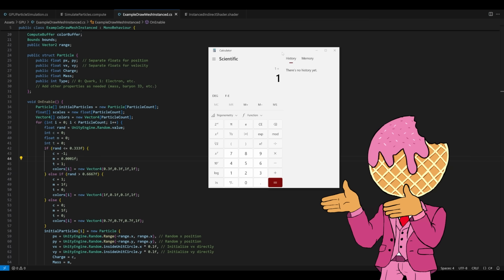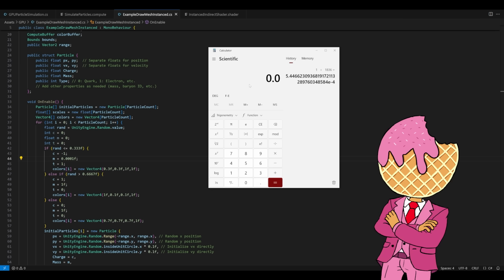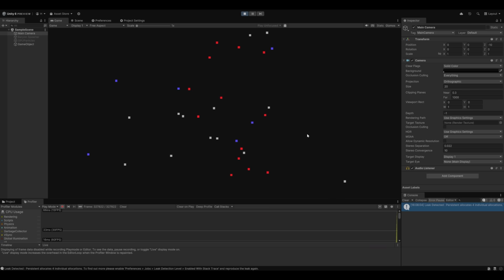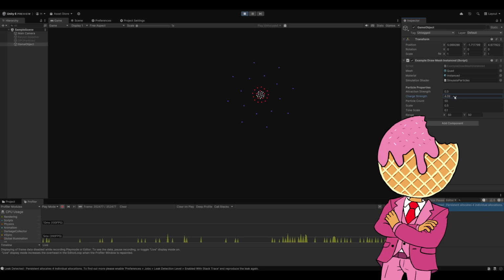Okay, so legally electrons weigh this much, which is equal to 0.00005? No, wait. Close enough. Honestly, wasn't expecting that to work. This totally looks like an atom. Yeah, look at that. Whoa. Okay, let's increase the charge.